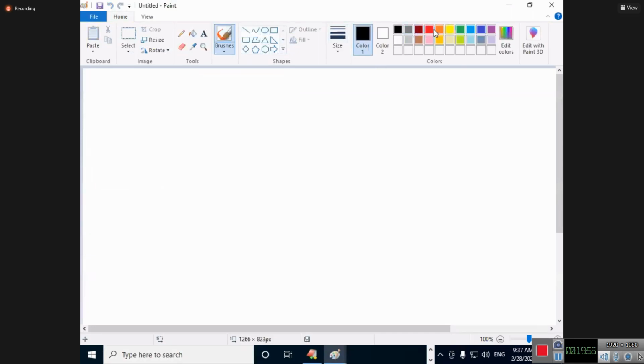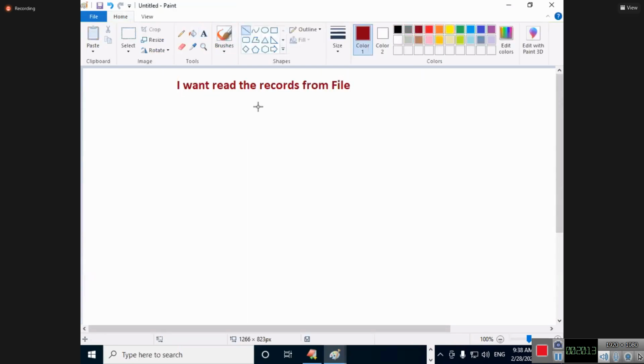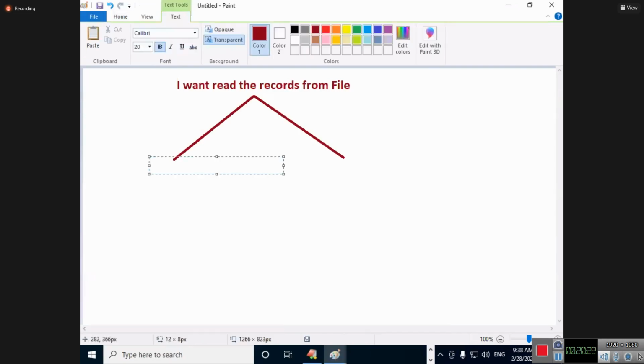I want to read the records from a file. To read the records from the file, what should I do? Open the file. How many times? Once. Then I will read the records. Read the records until end of file is reached.